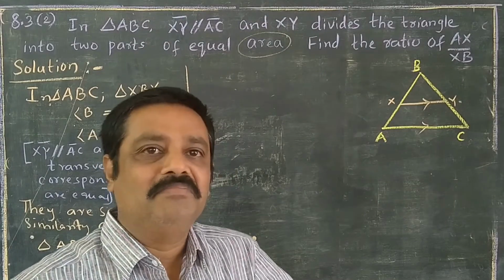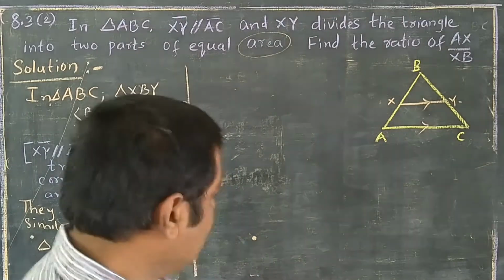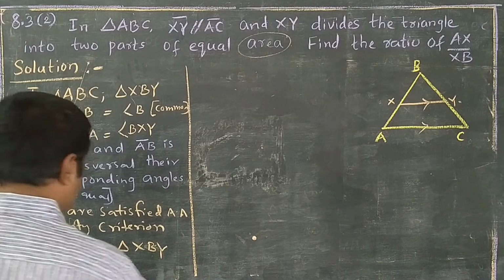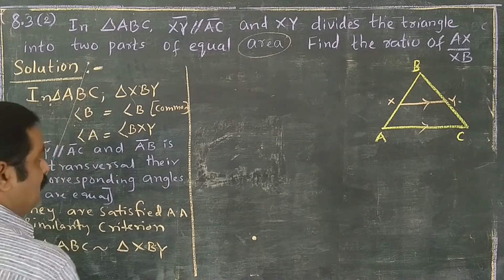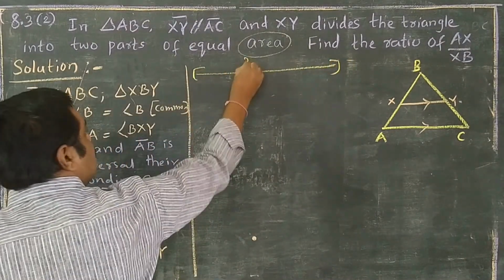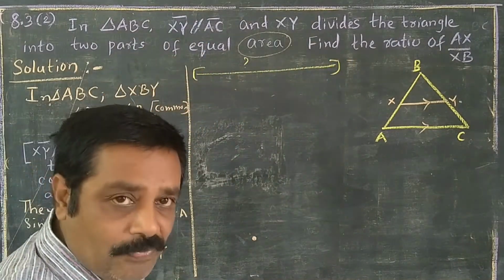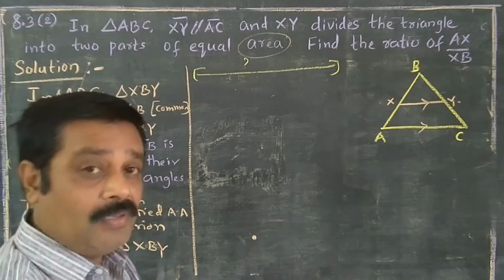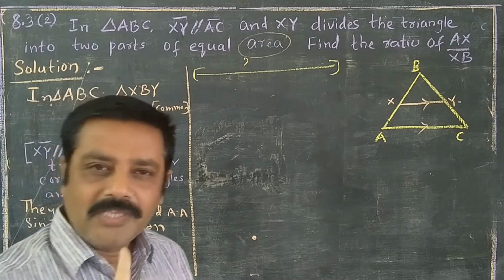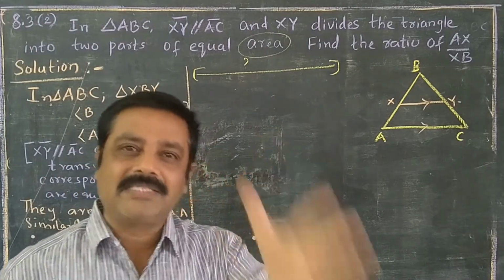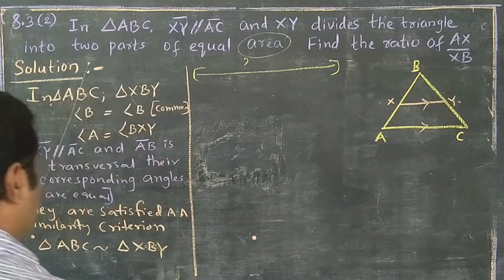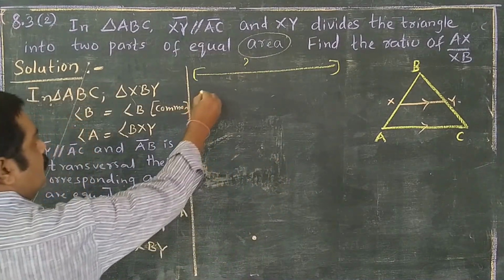By the help of that weapon, we have to do this problem. You write that point: the ratio of areas of two similar triangles is equal to the ratio of squares of their corresponding sides. Write that and go for the problem.